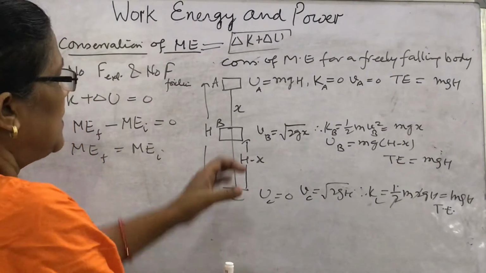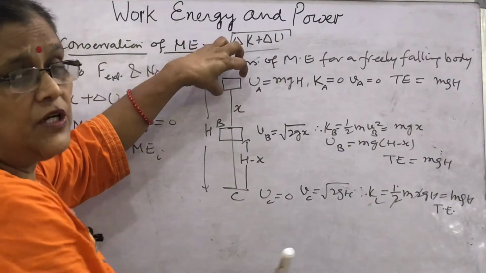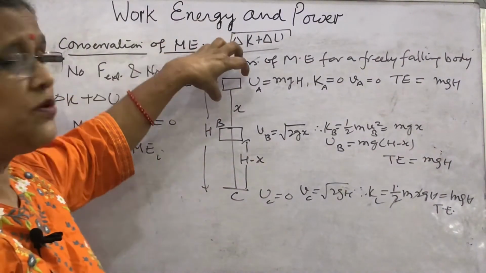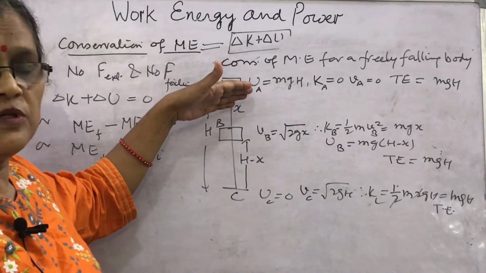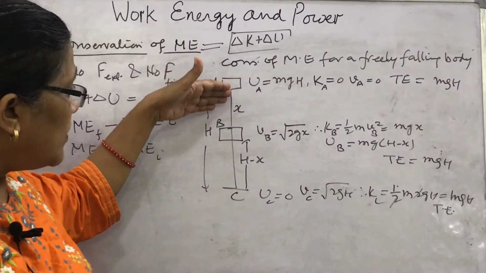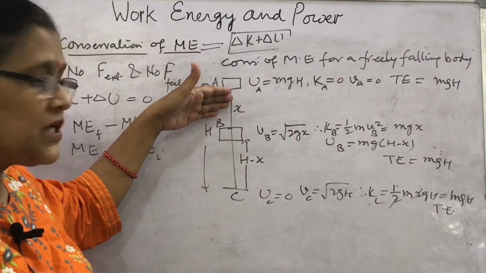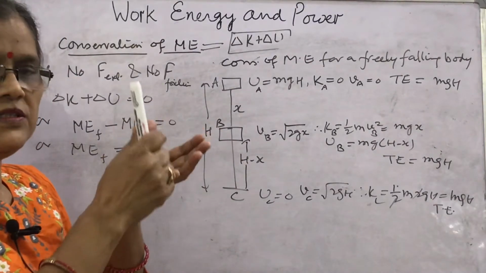What we have seen is that this body at a certain height has stored energy. As I told you, potential energy is the energy stored due to its position. At the expense of this potential energy, as the body starts falling, the potential energy starts decreasing, but at the same moment kinetic energy starts increasing.